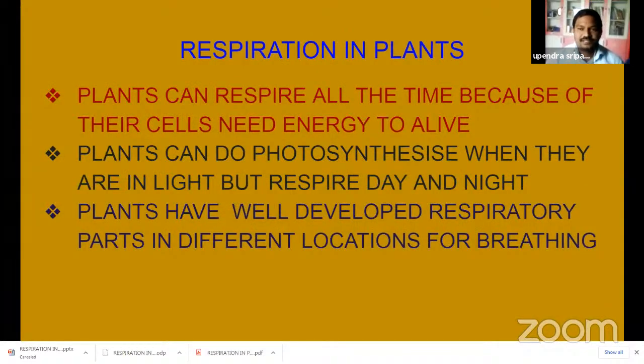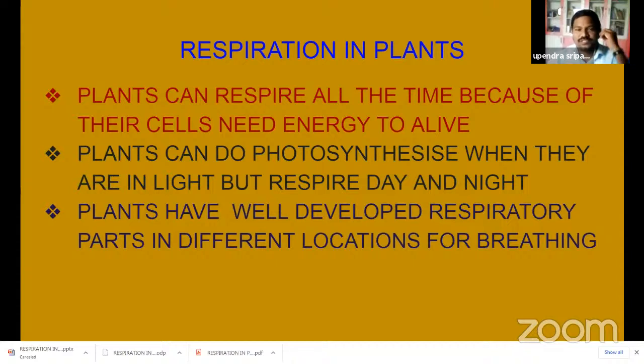Respiration is also required by plants. It is a process mainly for releasing energy, not only in living organisms but also in plants. Why? Because plants are also a type of living organism. You know that plants respire all the time because their cells need energy to stay alive. The plant cells need oxygen for this energy releasing process. They require oxygen, so plants respire all the time.